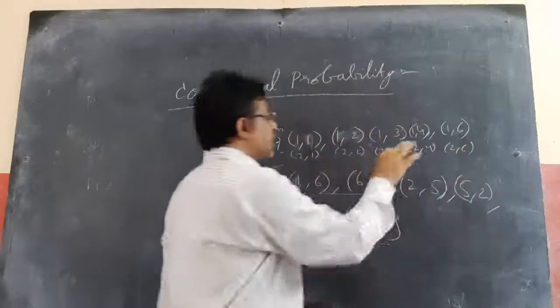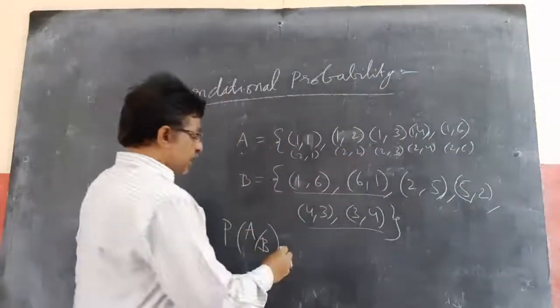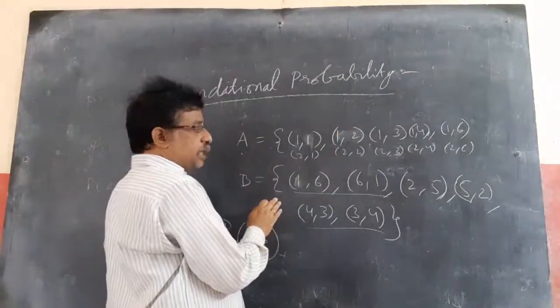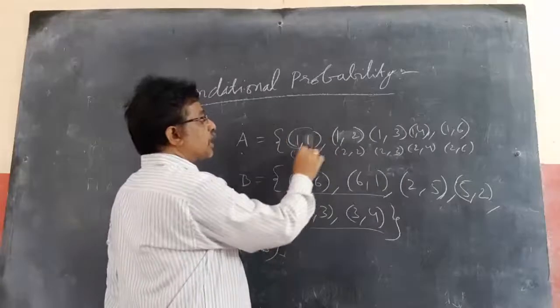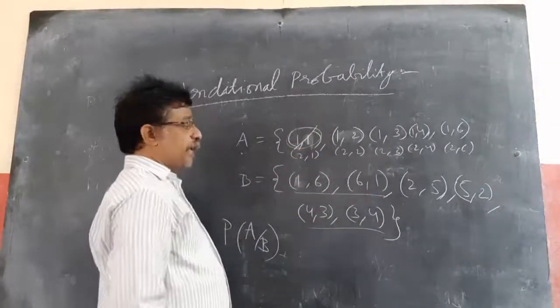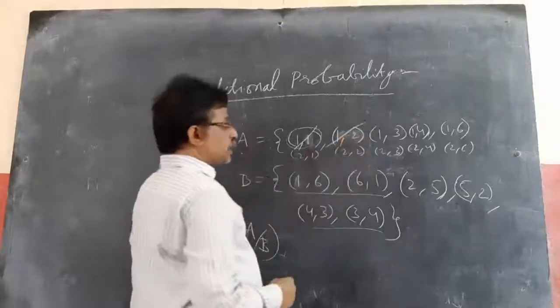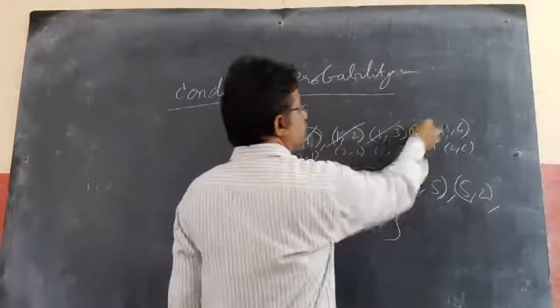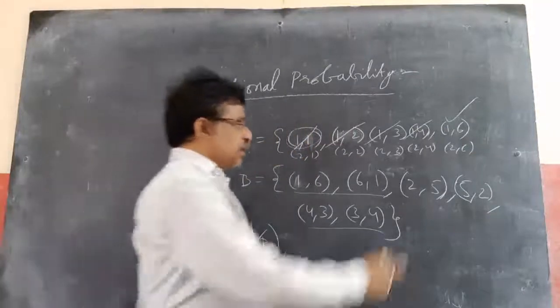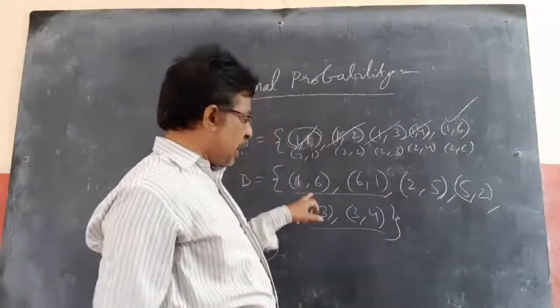Like this I will get all outcomes in A. But it should happen before that. So 1, 1 is not in B, so it does not come under P of A by B. Like 1, 2 and 1, 3 also should not come under this. So the only ones are 1, 6 and 6, 1, because B already happened.